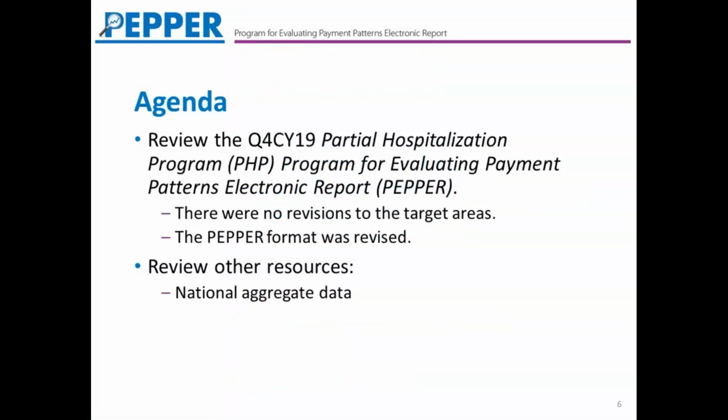Today I'm going to be focusing our discussion on the most recent release of the Pepper for Partial Hospitalization Programs, which is version Q4 CY19, CY or calendar year 2019. In this release, we don't have any revisions to the target areas. There have been no target areas that have been retired and no new target areas. So we're going to have mainly a high-level review of the Pepper, and then we'll also talk about the other resources that would be available to you.